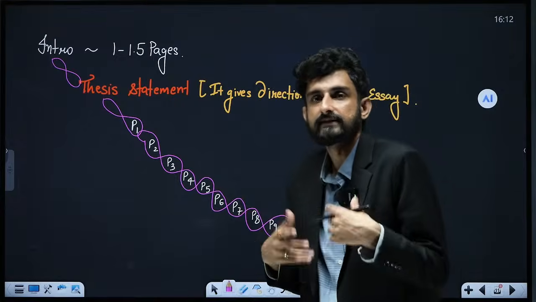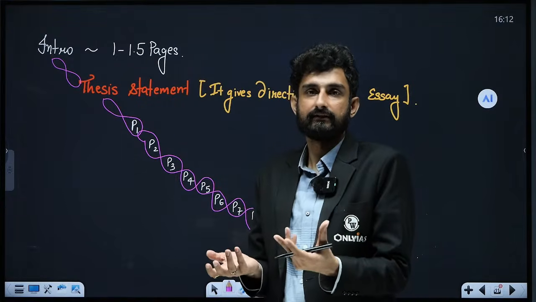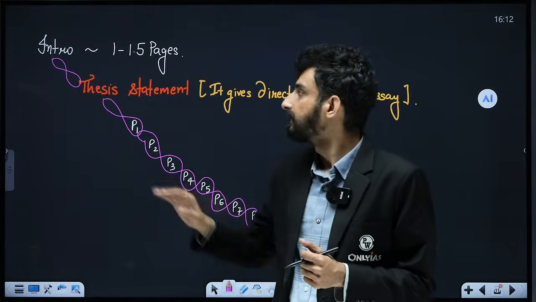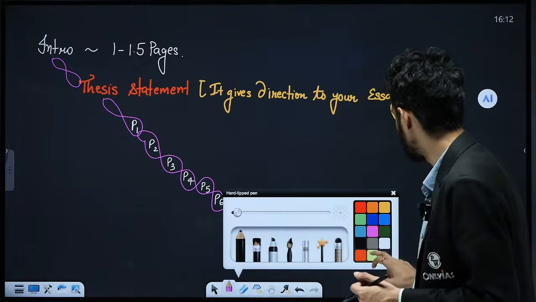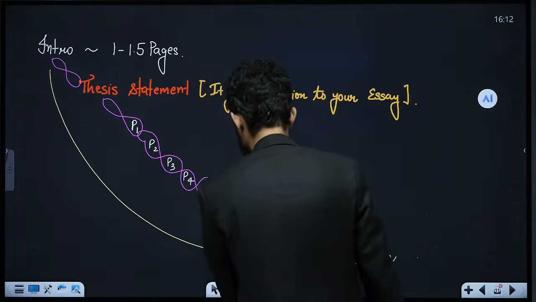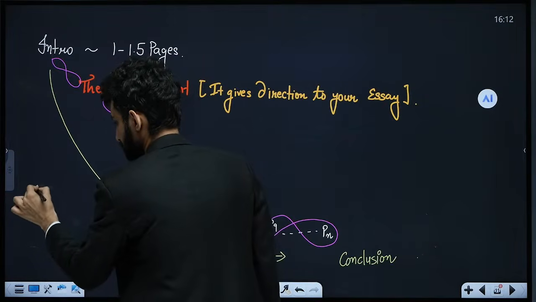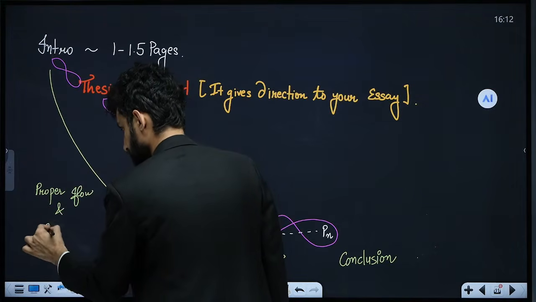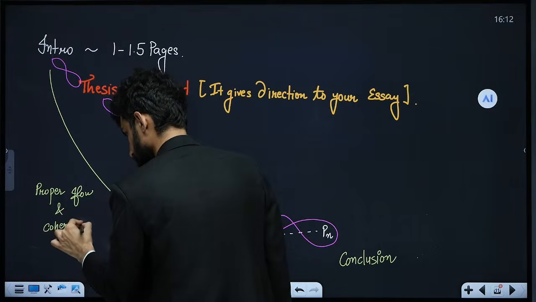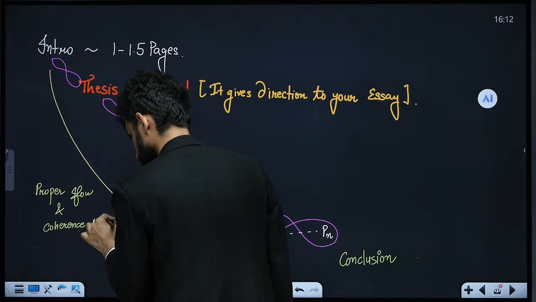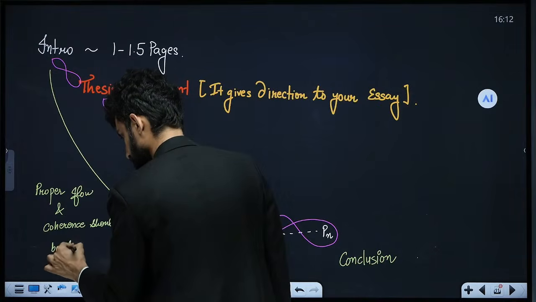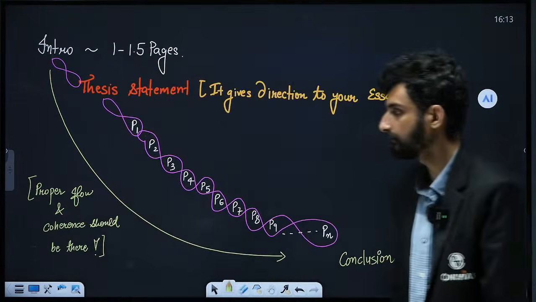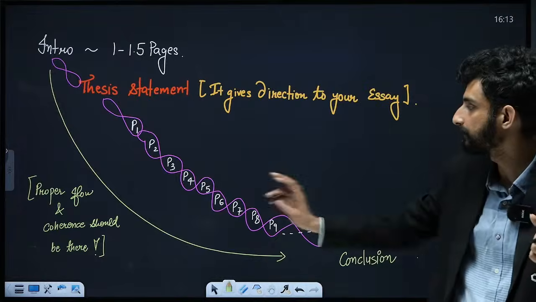Example, firstly, similarly, perhaps, accordingly, moreover, somewhere, secondly, thirdly, and there should be a flow. Proper flow and coherence should be there.